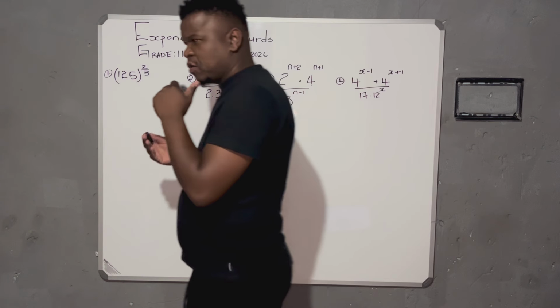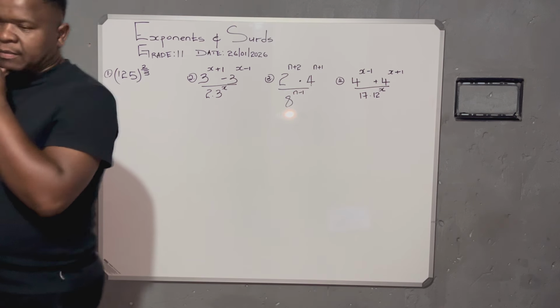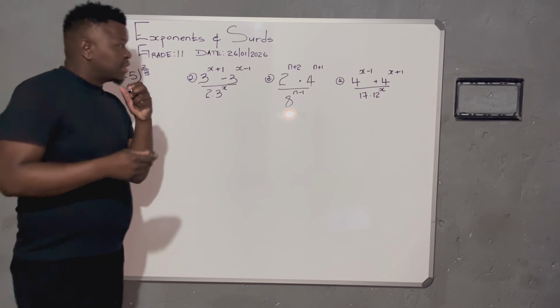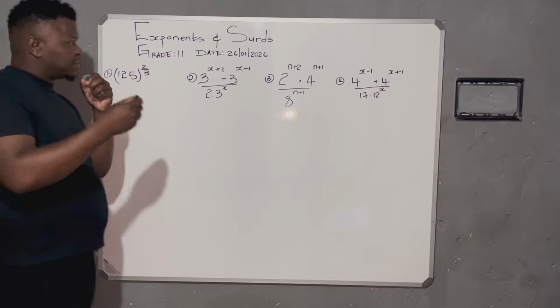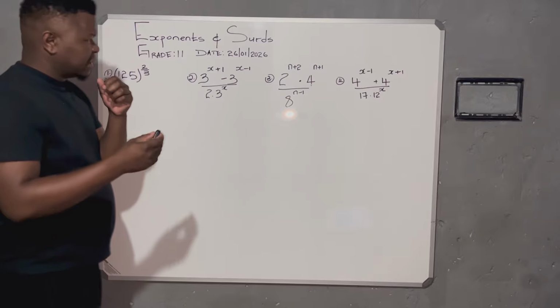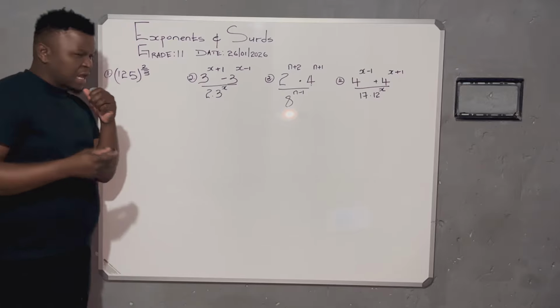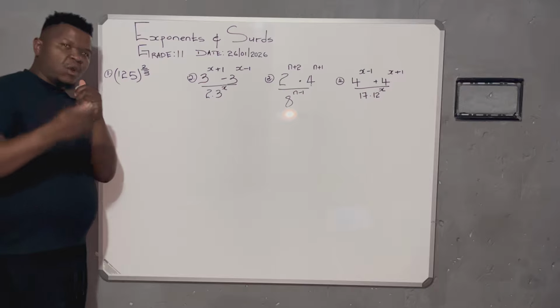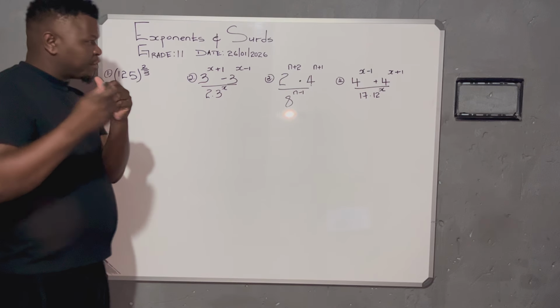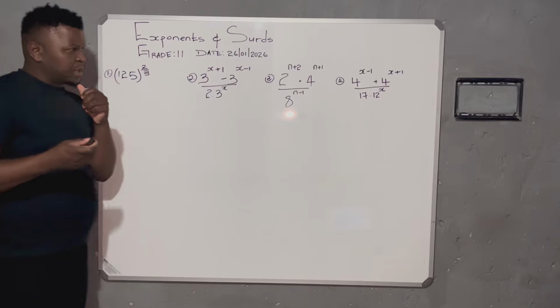There will be a separate video for grade 12 and separate videos for grade 10, 9, and 8. Basically, from 8 up to 12, there'll be different videos for different lessons, as I indicated on the previous shorts that I uploaded, following the ATP, the annual teaching plan.